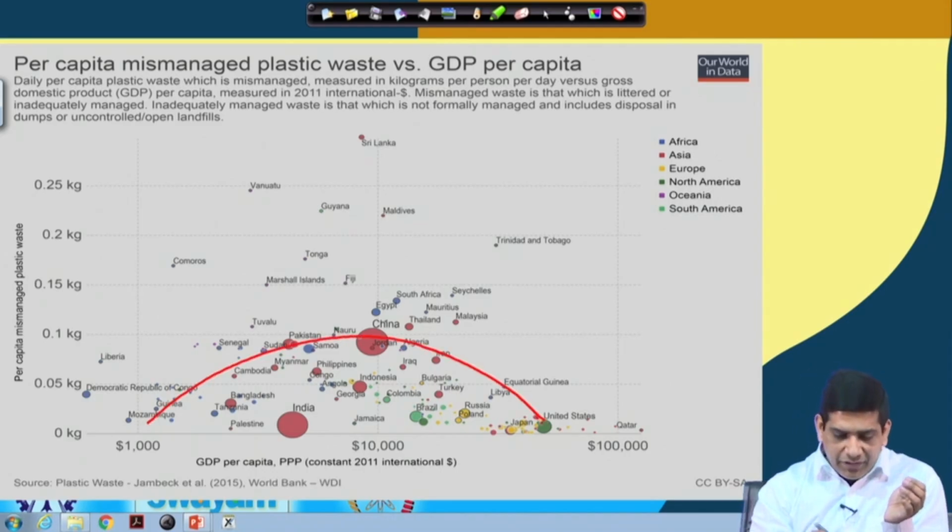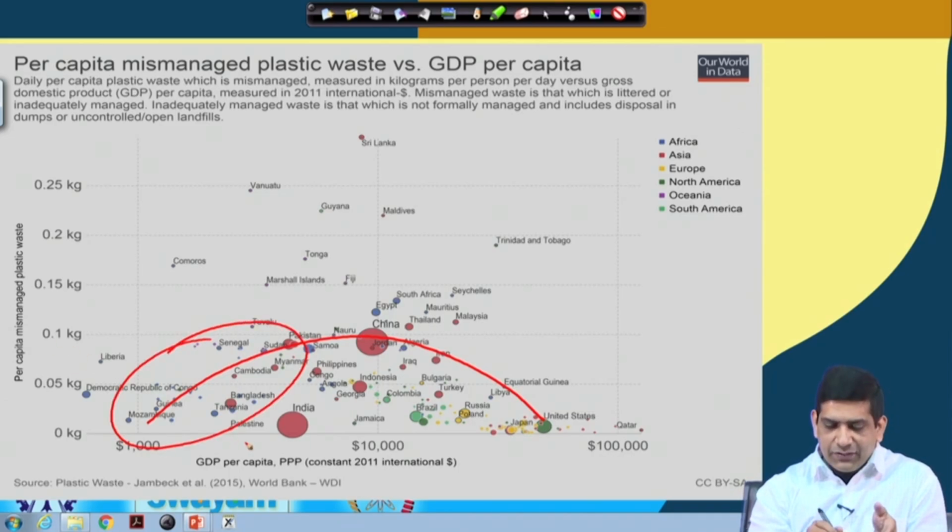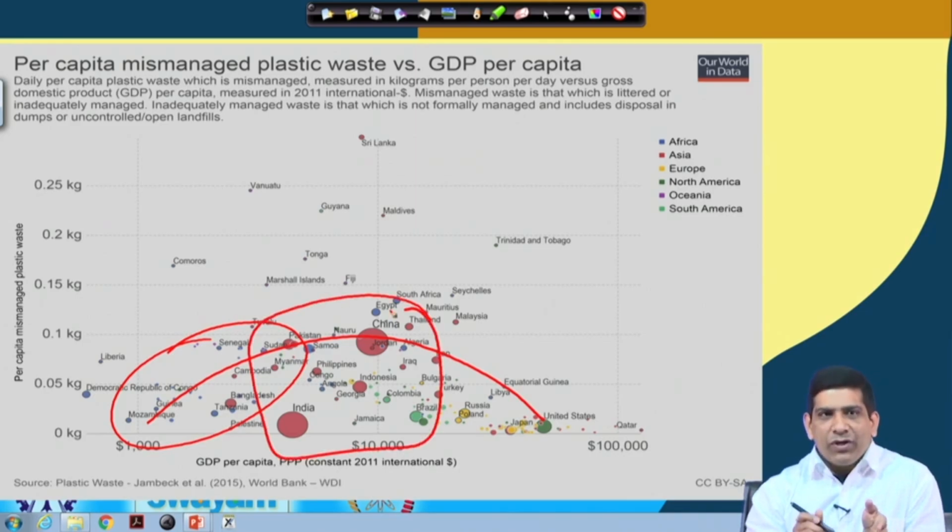Why? Because here of course the population is low, GDP is also low, per capita mismanaged plastic is less, and waste is not getting littered around that much. As people have got a little bit wealthier in this particular area, the waste management infrastructure has not caught up.